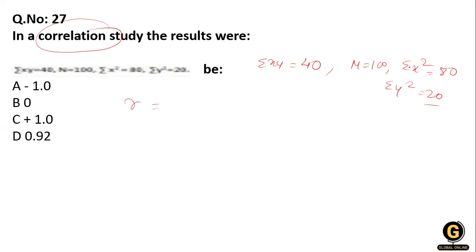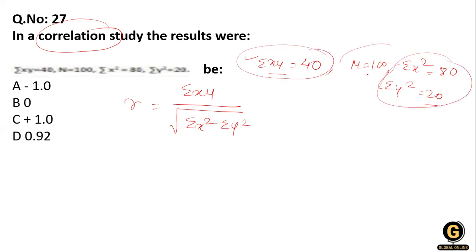The r is equal to, whenever this is given, the summation of xy, divided by the square root of the summation of x square multiplied by the summation of y square. Whenever this is given in your formula, we do not need the number of observations. So the summation of xy is 40, and then it is divided by the summation of x square, 80, and the summation of y square, 20.